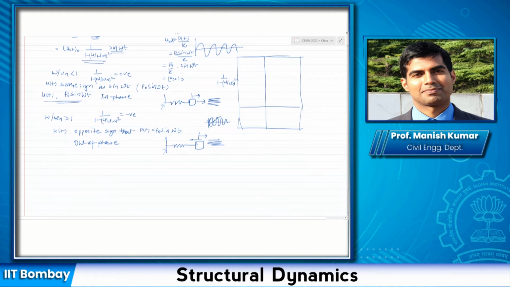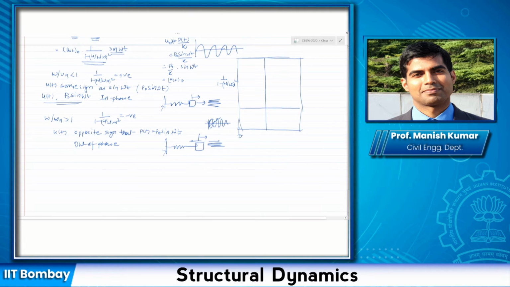Okay, so if you try to plot this function here, which is basically 1 over 1 minus (omega by omega n) squared. Let us say the horizontal axis is 0 here, this is 1, 2, 3 here. So on the horizontal direction, I'm plotting the frequency ratio. On the vertical direction, this is 0, 1, 2, 3, 4, and so on. I know that when omega by omega n squared is very, very small, the value of this quantity will converge to 1.